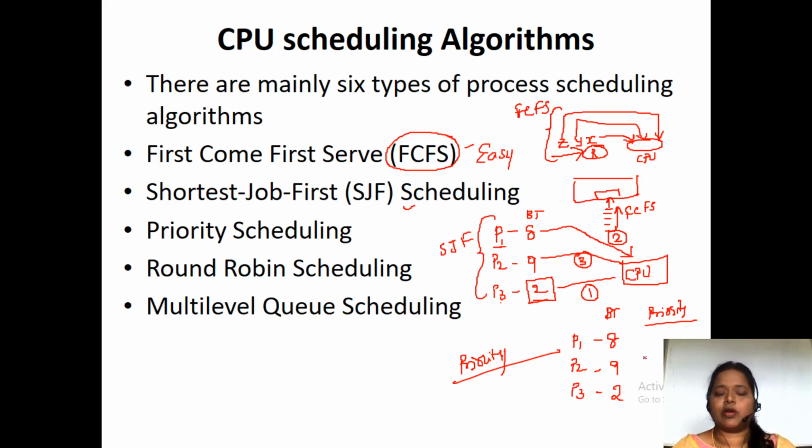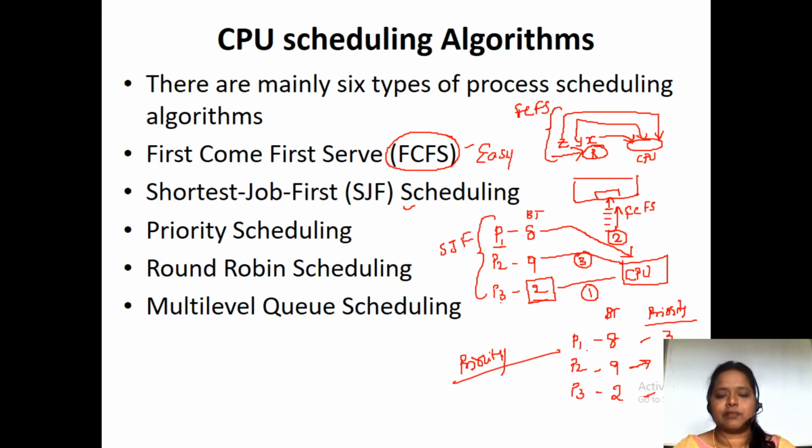We give priority in order to execute a process first. Suppose P1 is 8 milliseconds, P2 is 9 milliseconds, and P3 is 2 milliseconds, but I give the 9 milliseconds process priority 1, the 2 milliseconds process priority 2, and the 8 milliseconds process priority 3.